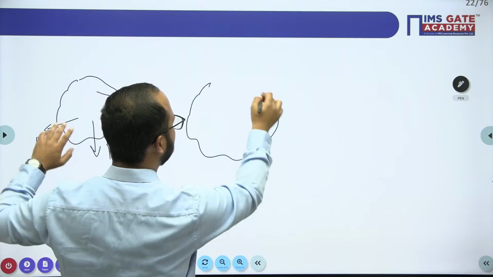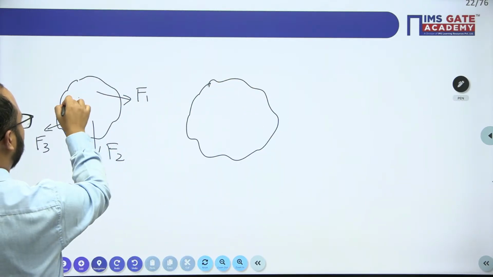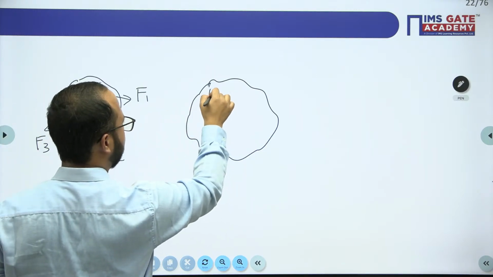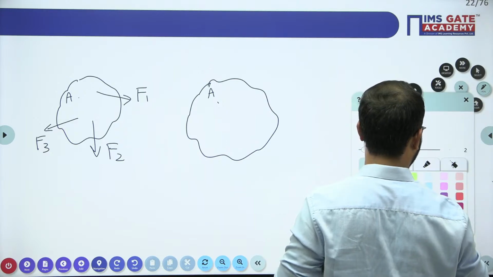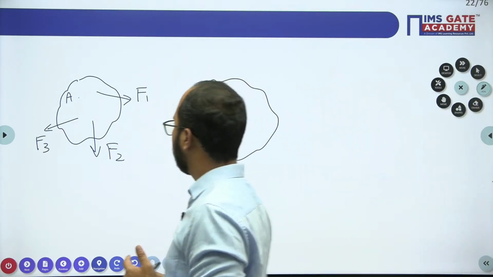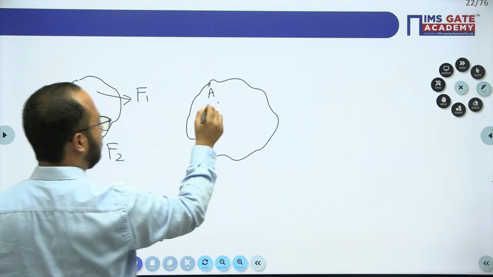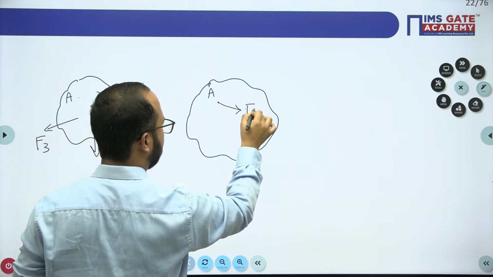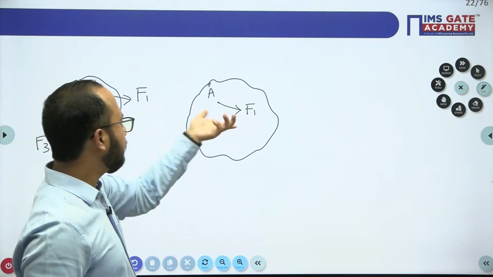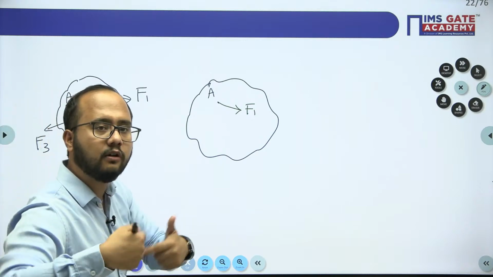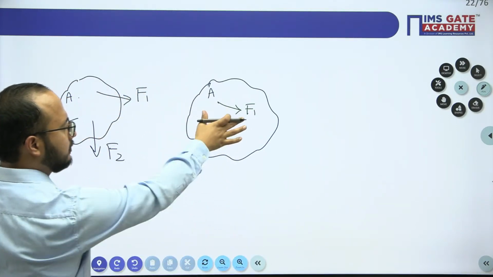For making this non-concurrent into concurrent, we need a point of consideration. Let us suppose this point A is the point of consideration. Whatever forces are acting, directly put them at point A. Directly put force F1 at point A. When you place this F1 at point A, a moment, a couple, will also be there apart from F1.